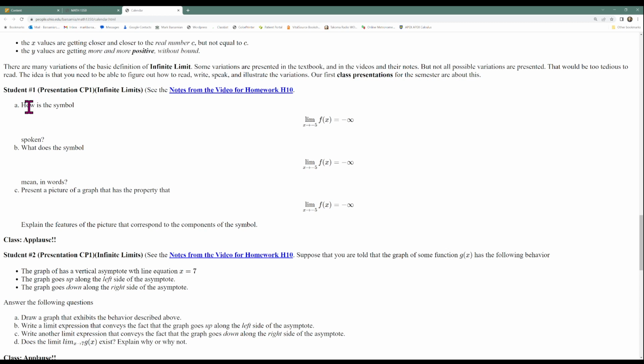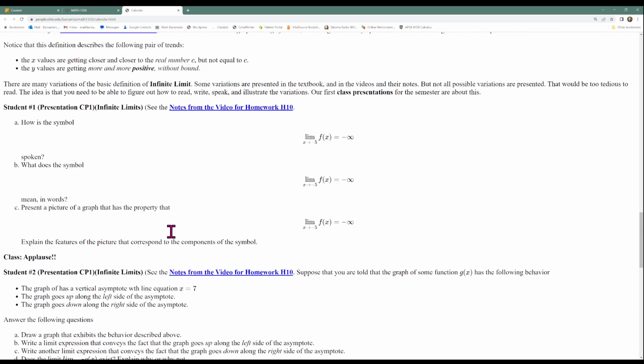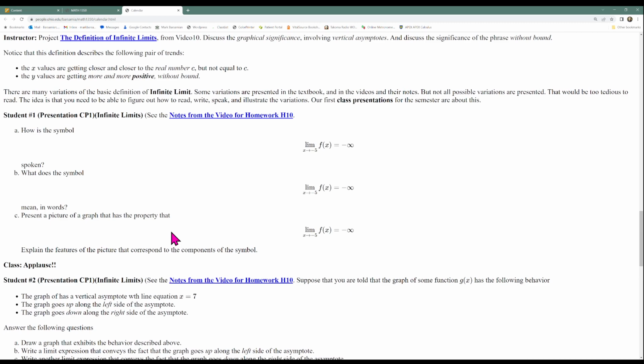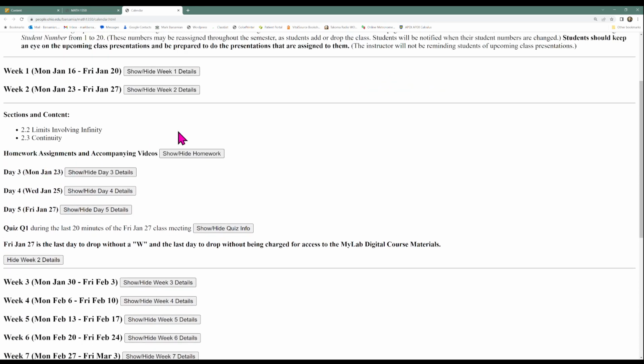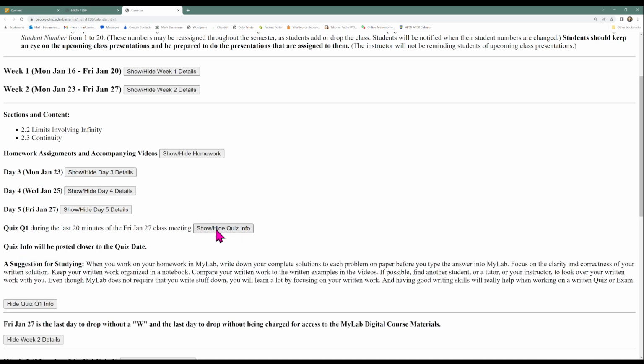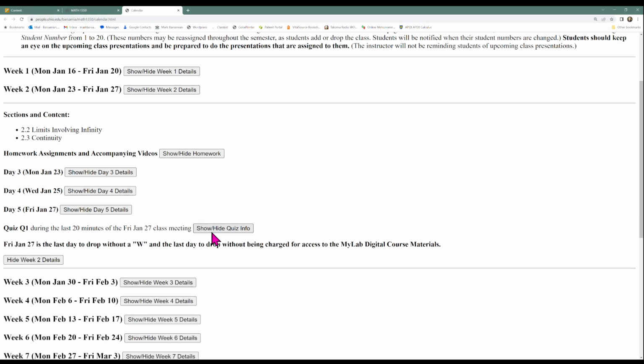They're often just illustrating a simple concept that was presented in the video. There are some actual examples that involve solving problems, and sometimes those problems are hard, but like I said, they're always based on something that's presented in the video. So you have plenty of resources for learning about your material for your presentations. Now, also notice at the end of week 2, there's a quiz 1, at the end of the Friday, January 27th meeting. You'll be able to come here and get more information about that quiz closer to the quiz date.